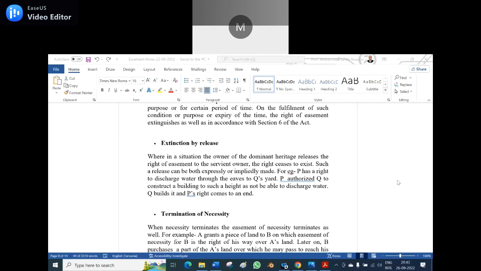P has a right. Eaves water means that water which falls down because of the rain through the huts, through the eaves, to Q's yard. If the rainwater is falling through the eaves into Q's yard. Okay, good. P authorized Q to construct a building to such a height as not to be able to discharge water. So Q builds it and P's right comes to an end. Suppose he constructs in such a way, with such height, that automatically water would not pass on to him, and the easement will come to an end.